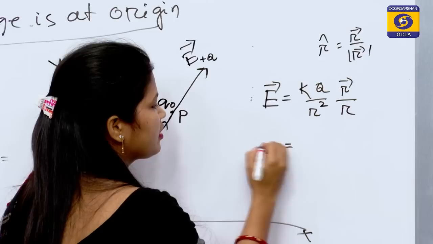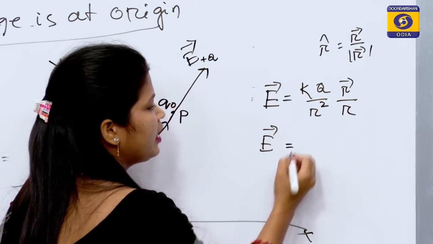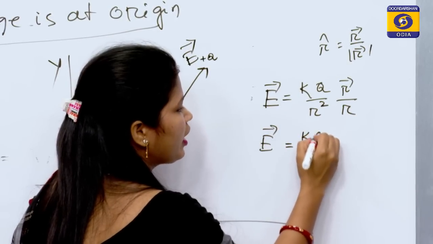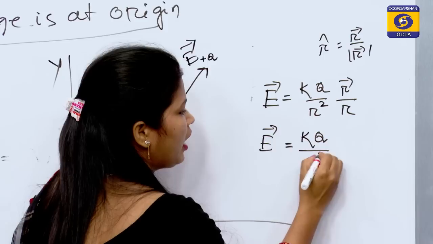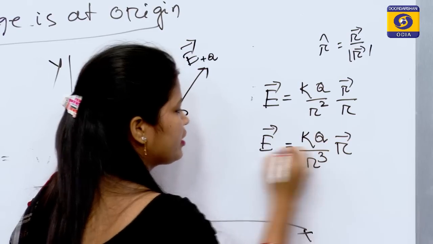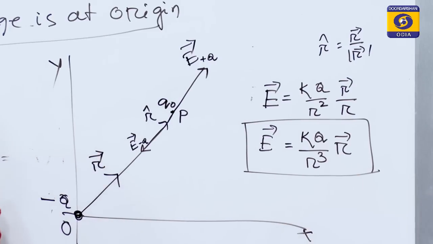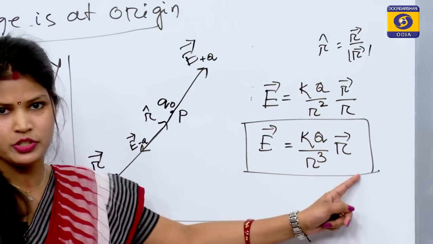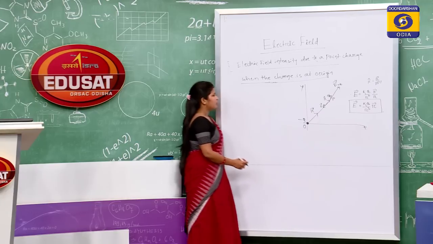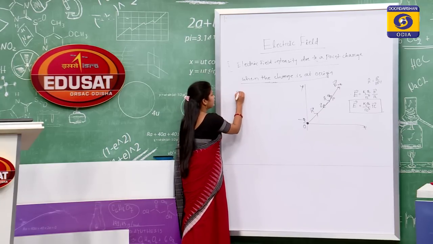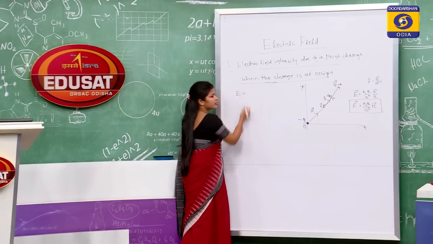That means we get electric field equal to KQ upon r cube r vector. This is the expression of electric field intensity in vector notation. Clear?